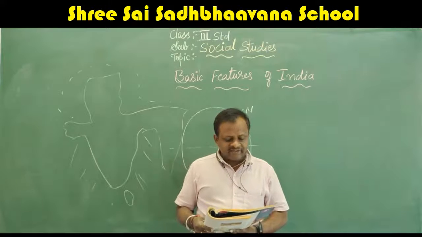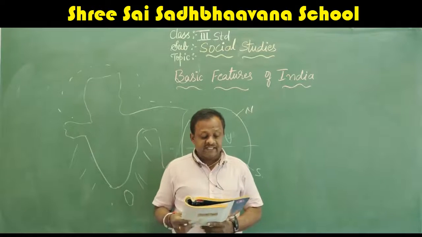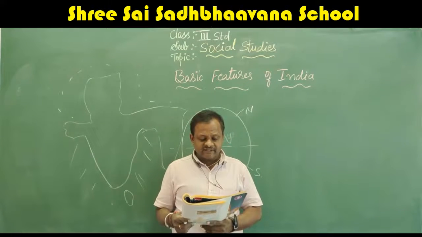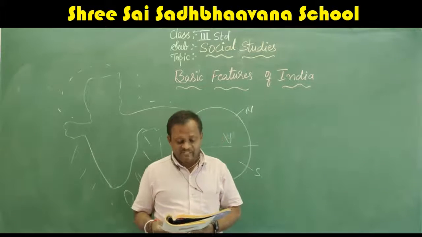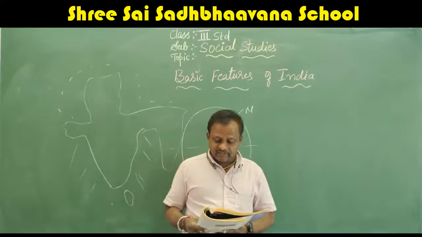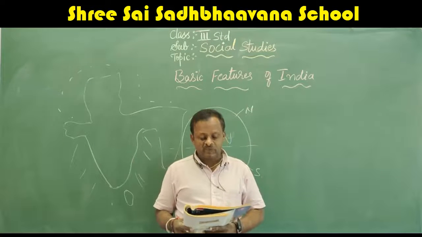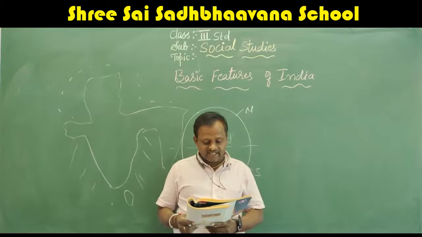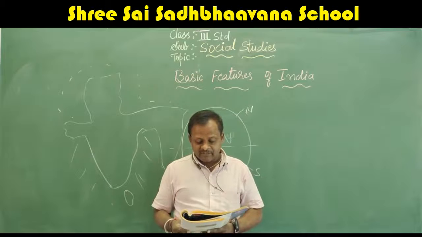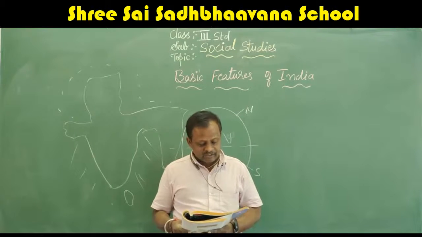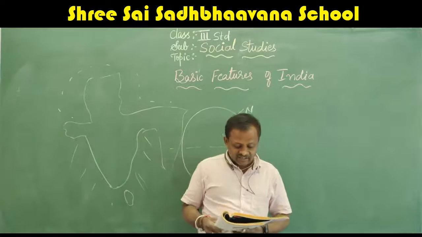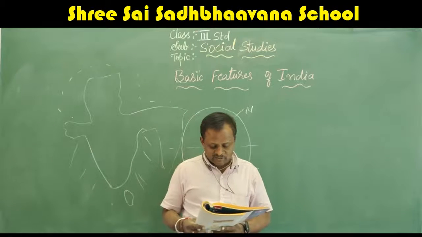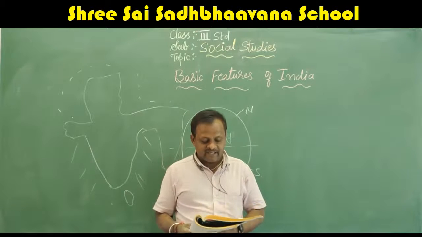Physical features. There are different landforms in our country like the mountain ranges, plateaus, desert and plains. These form the physical features of our country. India is a peninsula. A peninsula is a land surrounded by water on three sides and land on one side. India has groups of islands on the eastern and western side of the mainland. An island is a piece of land surrounded by water on all sides. The Lakshadweep group of islands and the Andaman and Nicobar Islands are the two groups of islands of India. Lakshadweep lies in the Arabian Sea and the Andaman and Nicobar lies in the Bay of Bengal.